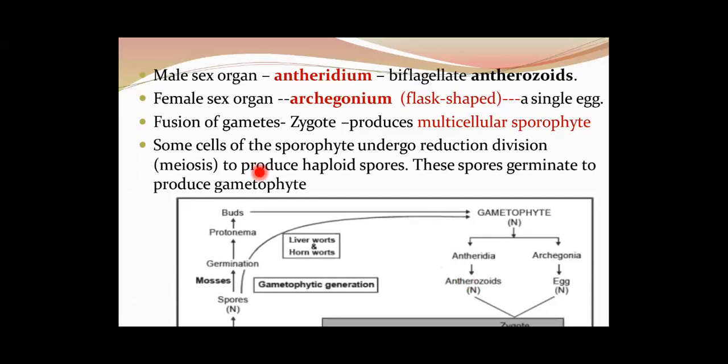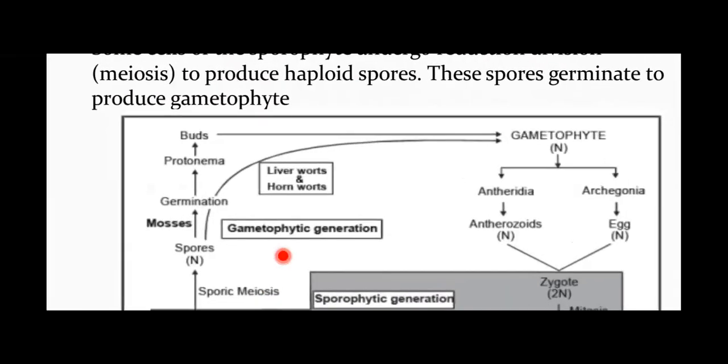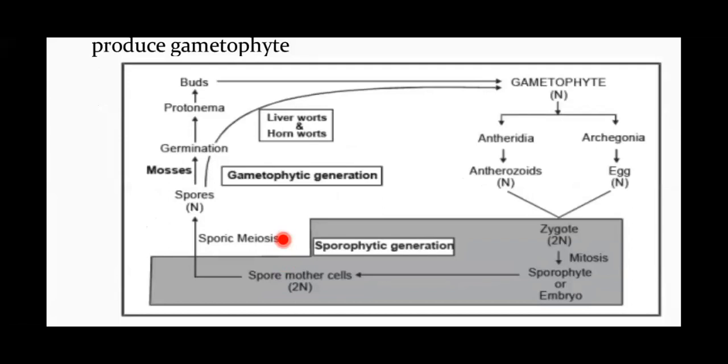Fusion of gametes leads to the formation of a zygote, and this zygote produces a multicellular sporophyte. Some of the cells of this sporophyte undergo meiosis, or reduction division, to produce haploid spores, and these spores finally germinate to produce the gametophyte once again. So students, you can see the life cycle here, which is represented for a typical bryophytic organism.